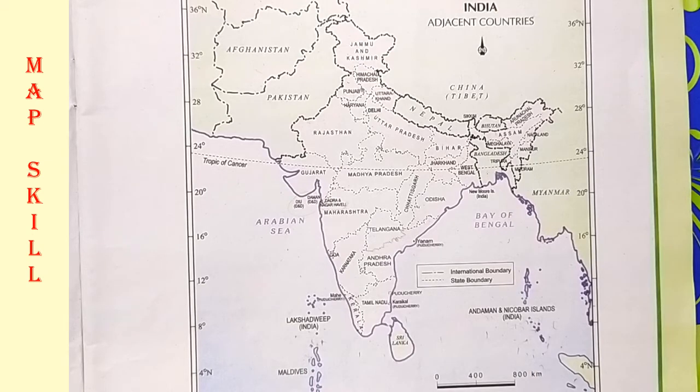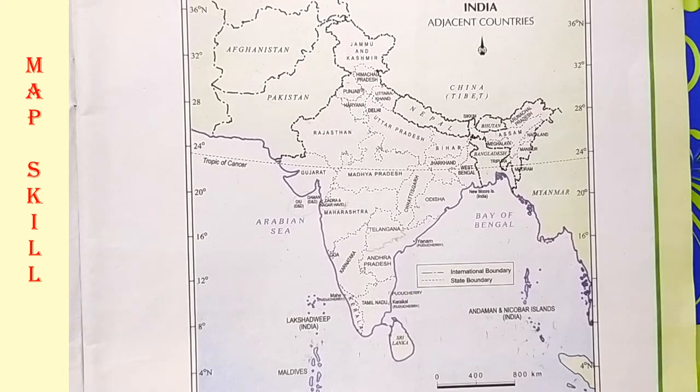So the next question is, what is a subcontinent? A big geographical area or unit which stands out distinctly from the rest of the continent. I am going to repeat: a big geographical area or unit which stands out distinctly from the rest of the continent is called a subcontinent. Example, just like the Indian subcontinent.